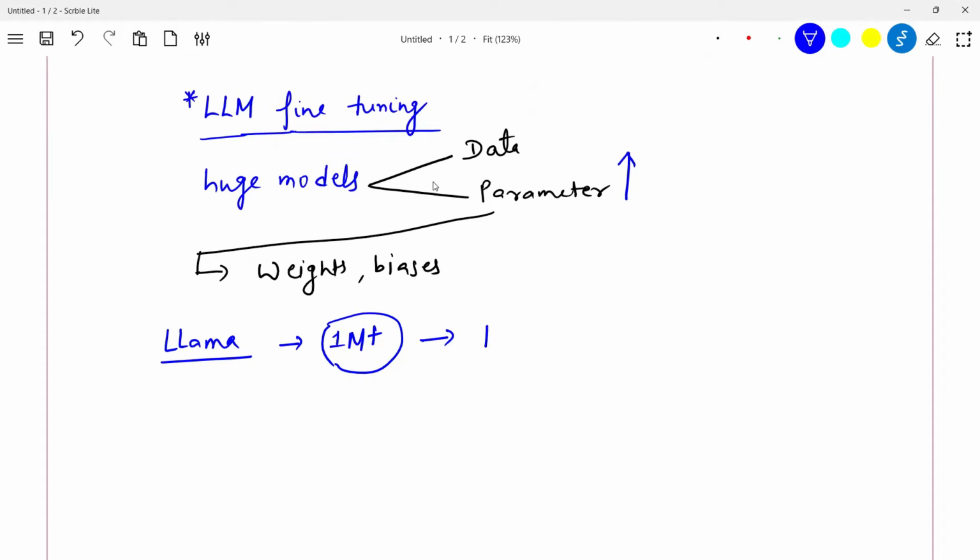This process is called full fine tuning. In full fine tuning, you redefine all the parameters of the model. So basically you can think of it as doing training from scratch. This is not recommended. First of all, the base Llama is trained to do multiple things and your data might be a little biased. So you may lose some capabilities of the base Llama by doing a full fine tuning.